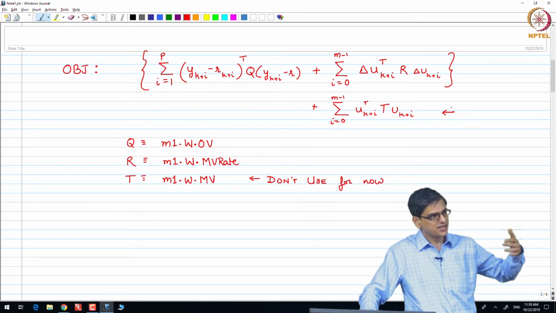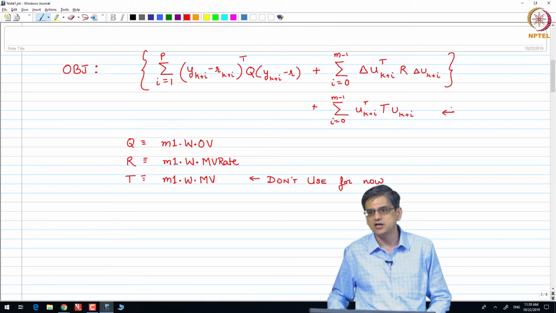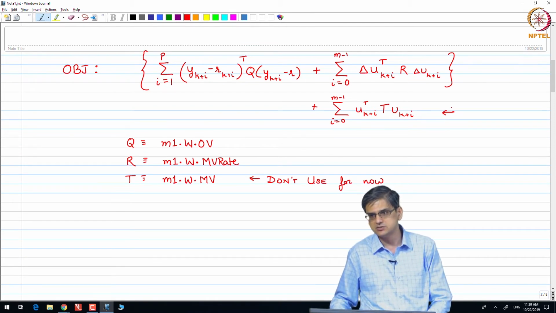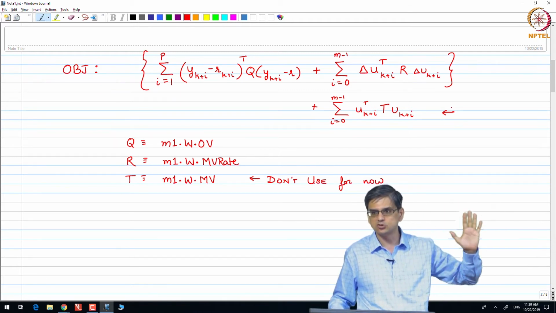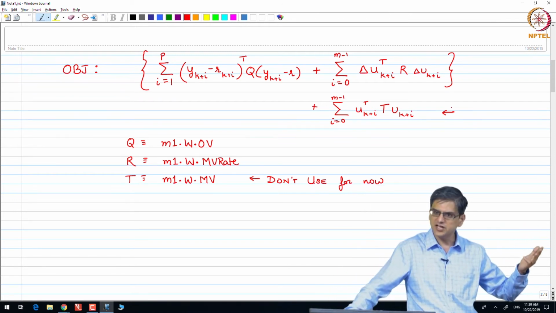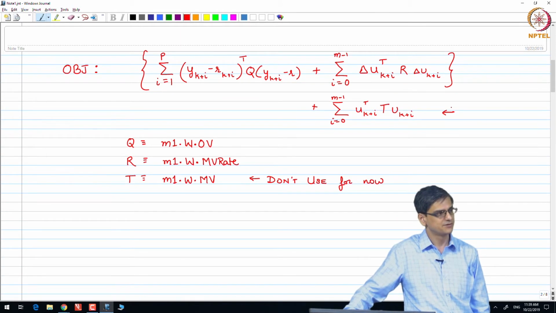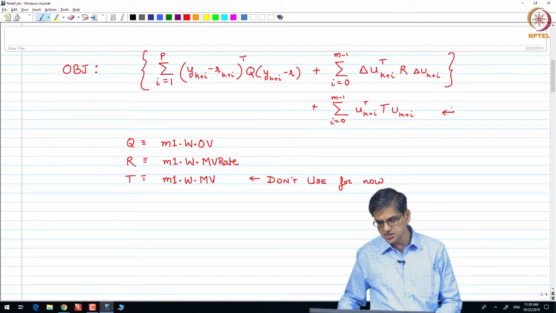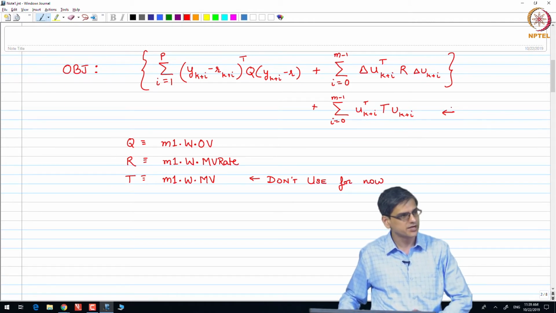Assuming that your entire system satisfies the controllability requirements, you can always control 5 things using those 5 inputs, but you have only 3 outputs. If you have 3 outputs, in addition to controlling those 3 outputs at their set points, you can additionally control 2 inputs as well. That is what this T matrix is meant to do. Confused? Do not worry, do not do T.